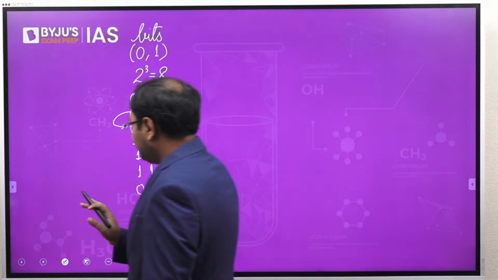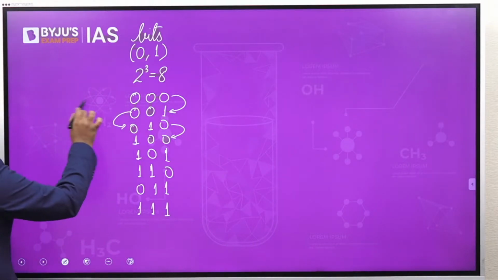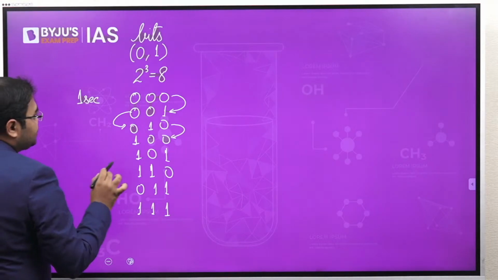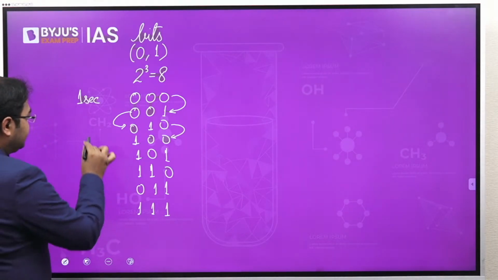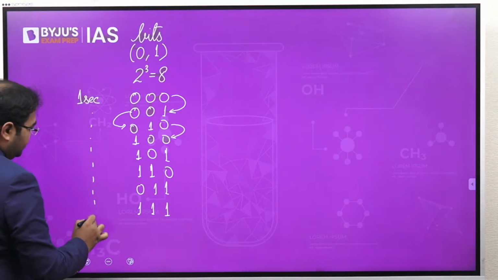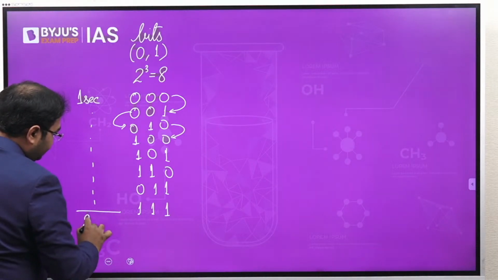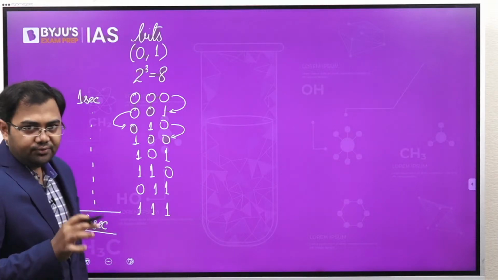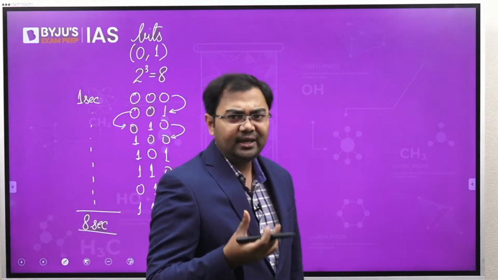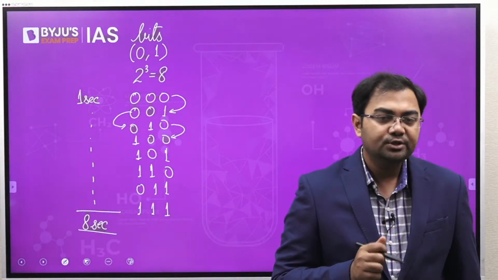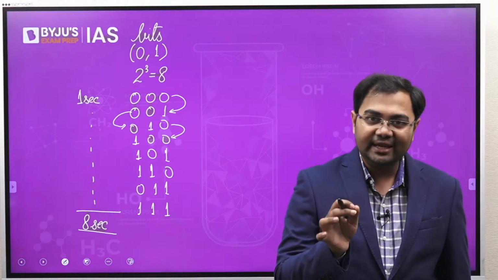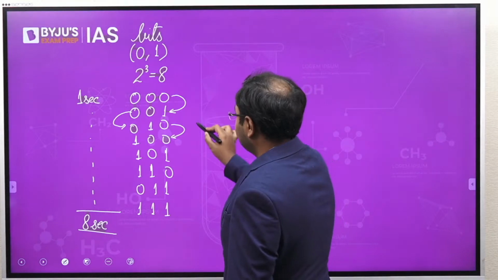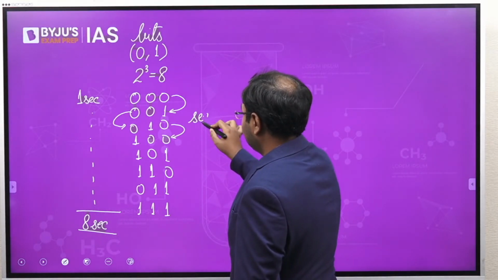So let's say, I'm just taking this as an example, for one state it takes 1 second to go through it. If it takes 1 second to go through it, and there are 8 states in total like this, then in total how much will it take? It will take 8 seconds, correct? So if there are 8 such states, it might take 8 seconds to compute the result. That's why it will give you the result in 8 seconds. And why is this happening? Because this computation is happening sequentially.